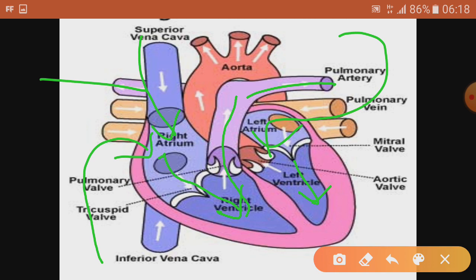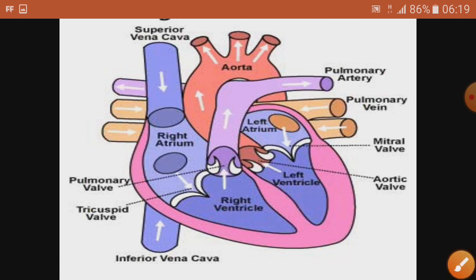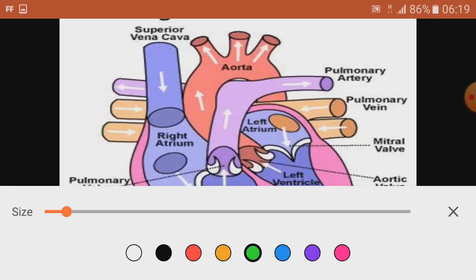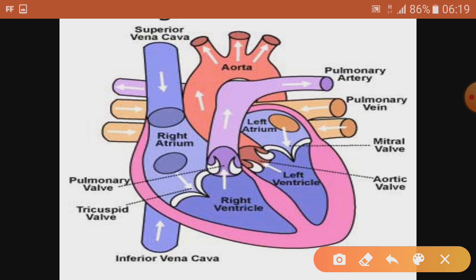Then it goes to the body parts. You can see this aorta, it goes to the body parts. So this chamber, that is the left ventricle, has a thick wall, so that it can pressurize the blood and the blood goes to the body with the help of the aorta.